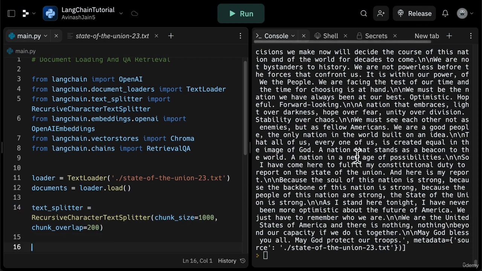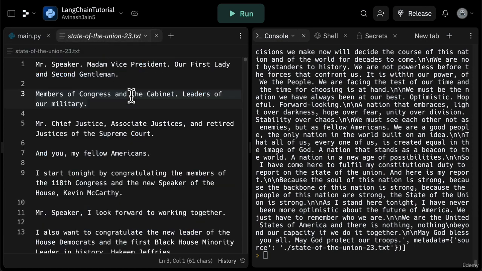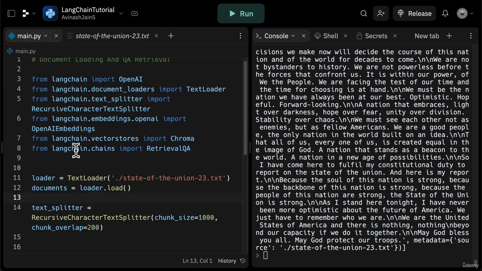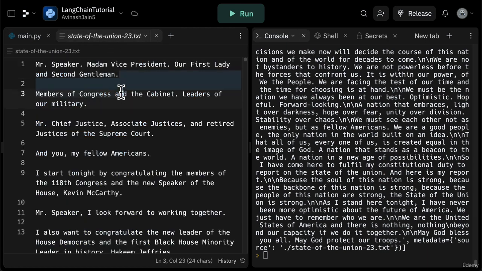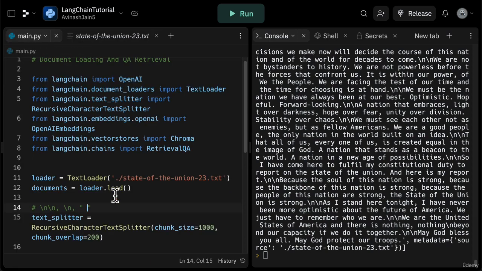But at the end of the day, what the recursive character text splitter does is it splits this large text by 3 recursions. The first recursion is the double new line. So it looks something like this, new line, new line. The second recursion is 1 new line. And then the third recursion is just a space. So you can see how it would break it down first by these paragraph splits, then by 1 sentence splits, and then finally by spaces between words. So that is what the recursive character text splitter does.